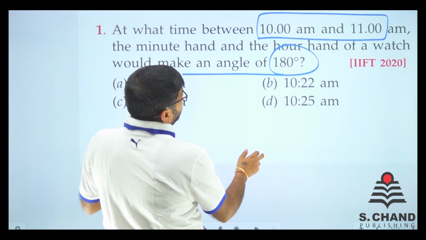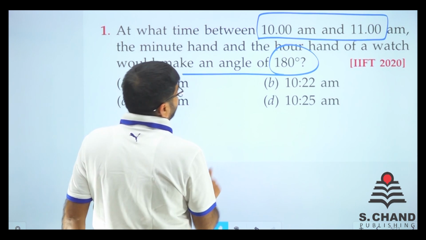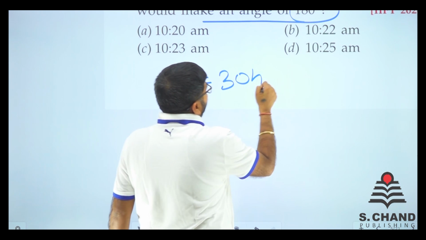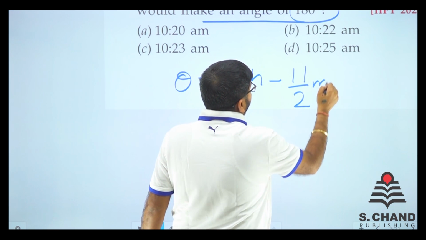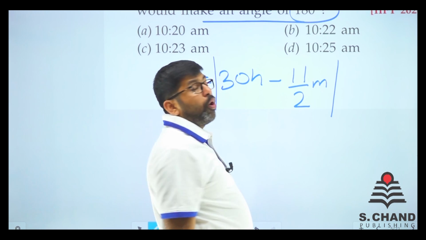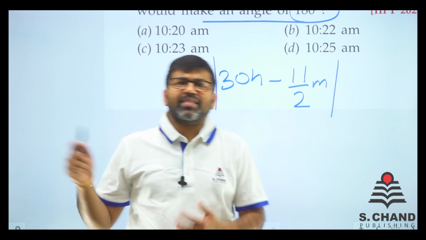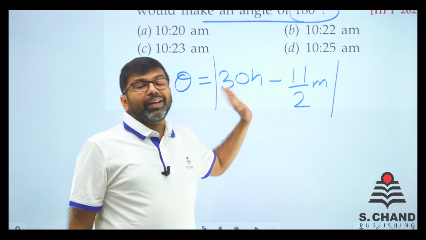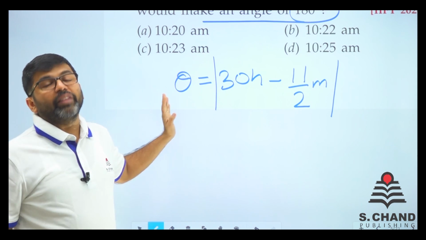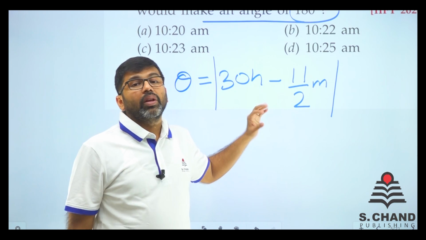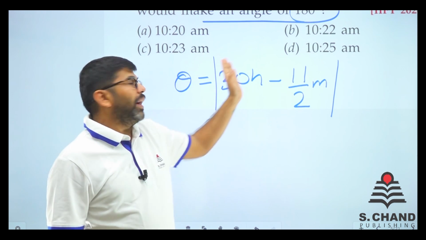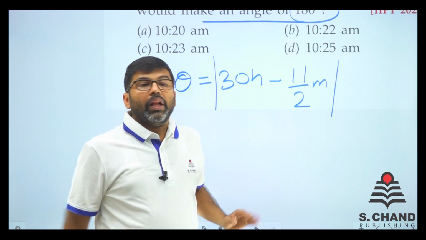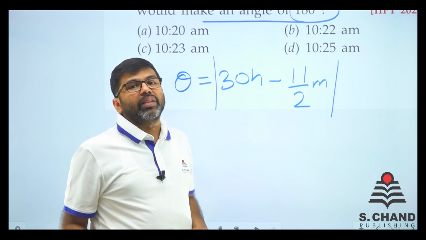Let me tell you. This formula is very, very important. Theta is equal to 30h minus 11/2 m, but keeping in mind it is in modulus format. In the number system I told you twice or thrice what exactly mod is. It might come out negative, but theta cannot be negative in this case, so just remove that minus. Sometimes it is 11/2 m minus 30h, sometimes it is 30h minus 11/2 m. That means we put a mod. The modulus will bring only the positive answers, right?